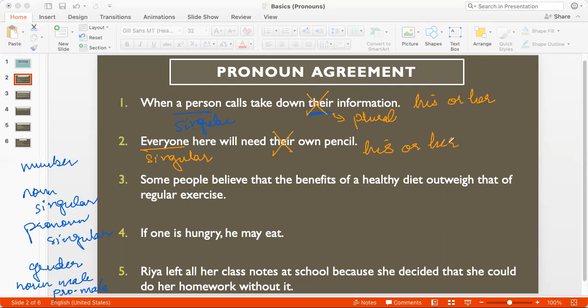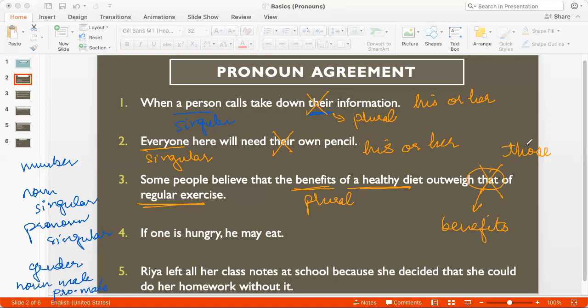Number 3, some people believe that the benefits of a healthy diet outweigh that of regular exercise. Now here, I'm comparing the benefits of a healthy diet with the benefits of regular exercise. So this pronoun has to replace benefits, which is plural. And so I can't use the singular that. I'll have to replace this with those, the plural pronoun. Some people believe that the benefits of a healthy diet outweigh those of regular exercise.